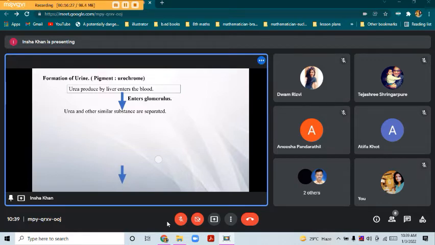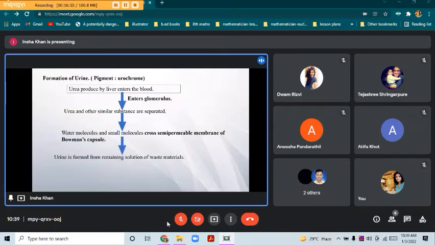Now the membrane of the Bowman's capsule is semi-permeable. So what happens is the small molecules, that is the salt and everything, and the water molecules just pass through it and go through the tubular part, that is the proximal tubule, the loop of Henle, then the distal convoluted tubule. After passing through everything, after reabsorption of all the useful substances, the leftover part forms the urine.